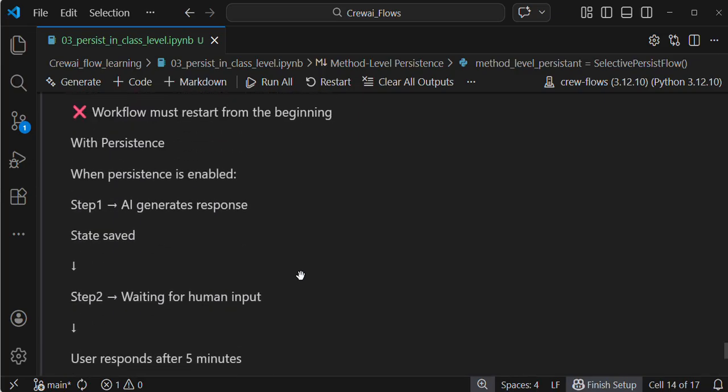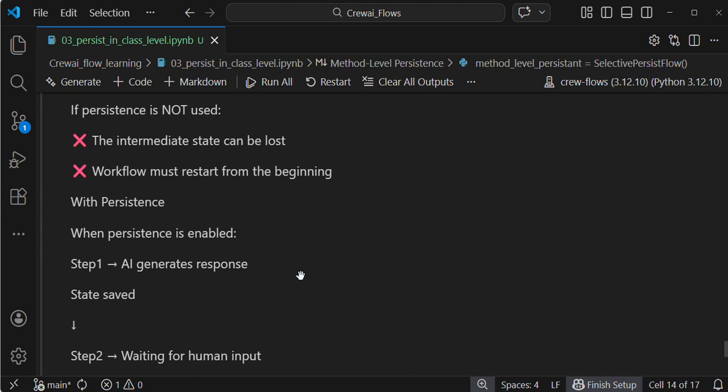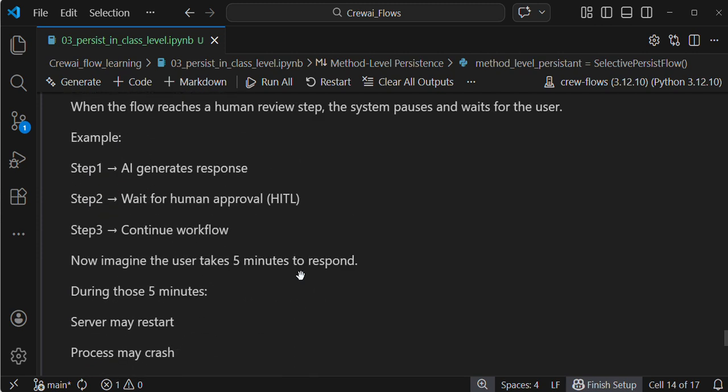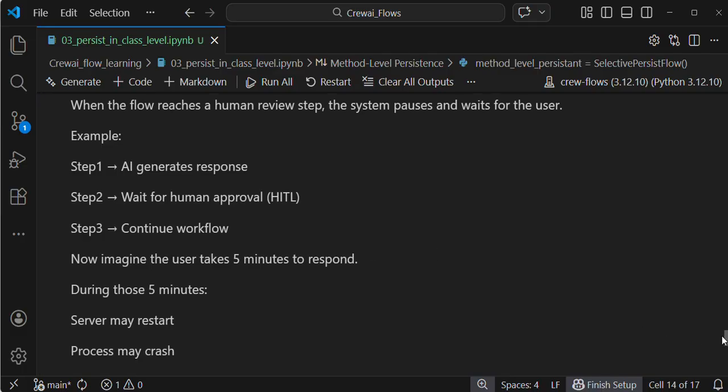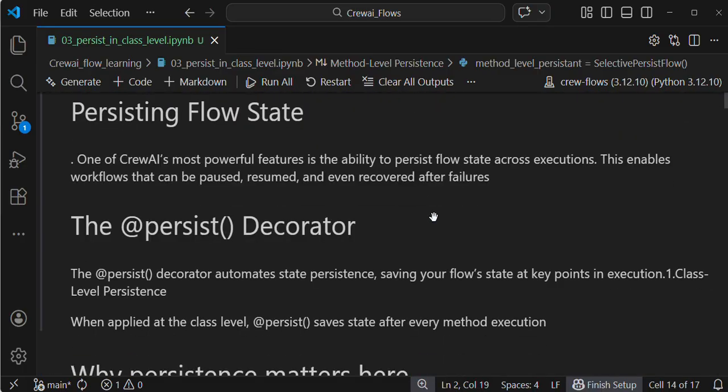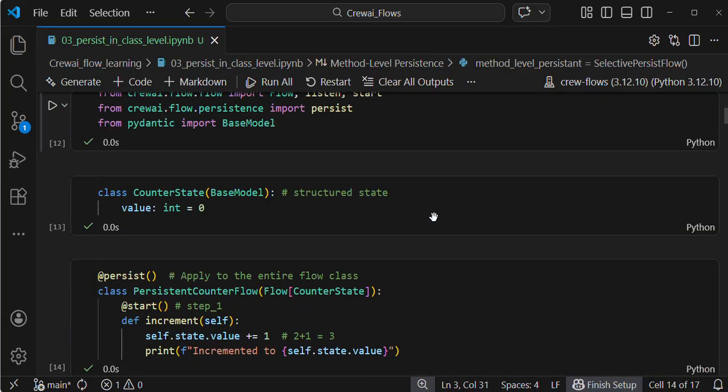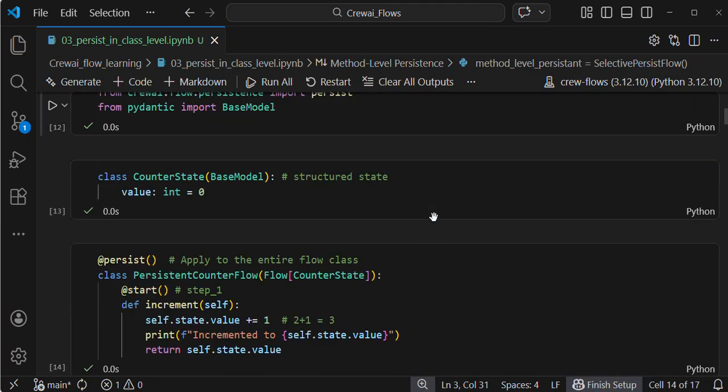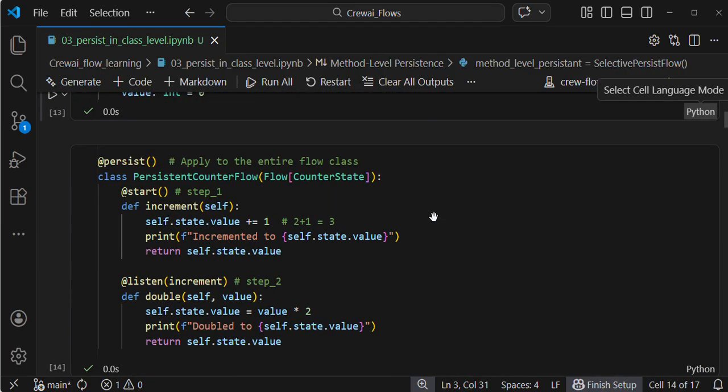I hope you get it, guys. It is a very important and powerful feature in CrewAI Flows. If you find this code complex to understand, watch the video again, guys, and you will be able to get it.